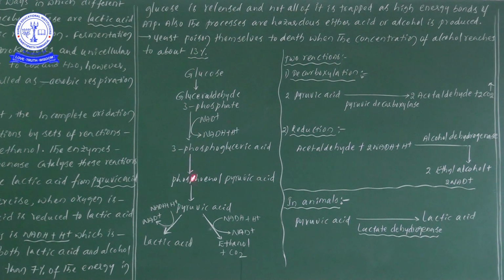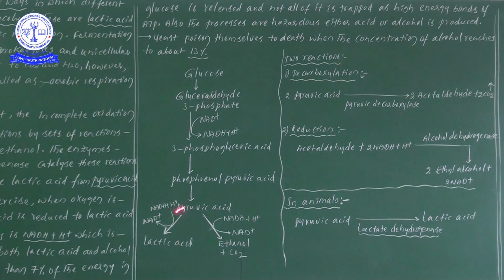This is one cycle, and another cycle: the same up to pyruvic acid, which is common, and then ethanol and carbon dioxide are produced. Now, three major ways are there: lactic acid fermentation, alcohol fermentation, and aerobic respiration. So in one cycle, from pyruvic acid to formation of lactic acid is one cycle, and from pyruvic acid to formation of ethanol plus carbon dioxide is another cycle.